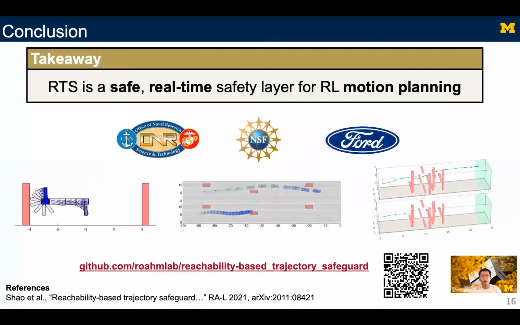All in all, we have built a safety layer that ensures safe, real-time motion planning for RL training and deployment. We hope this work can help people reduce training time and help deploy RL-based motion planning in the real world.